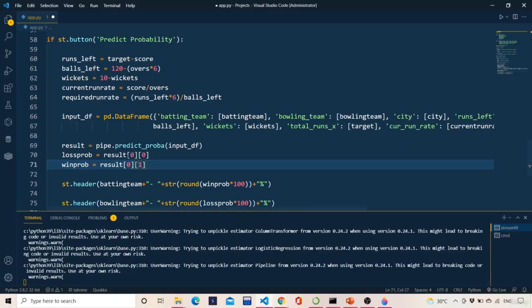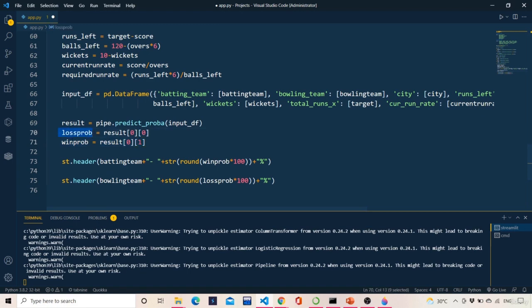If you want to get that, it is present at the 0 0 index, and if you want to get the win probability, it is present at the 0 1 index. Once we get the losing probability and winning probability, we'll say batting team plus star round win prob star 100, plus bowling team plus star round loss prob star 100. Winning probability will be in decimals, so we need to convert into rounded figures. We multiply it by 100, and similarly for losing probability. So the batting team will have the winning probability, and the bowling team will have the losing probability.